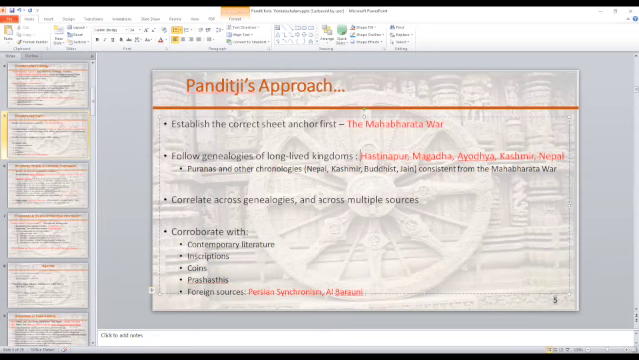So Hastinapur went away, and the big kingdoms that are long-lived until modern times were Magadha, Ayodhya, Kashmir, and Nepal. So basically, he established the Mahabharata war as the correct sheet anchor, and then he followed the genealogies and correlated historic personalities and historic events across those genealogies, across those texts, and reconciled that with the contemporary literature. He also reconciled that with chronologies of Nepal, with Kashmir, with Persia.